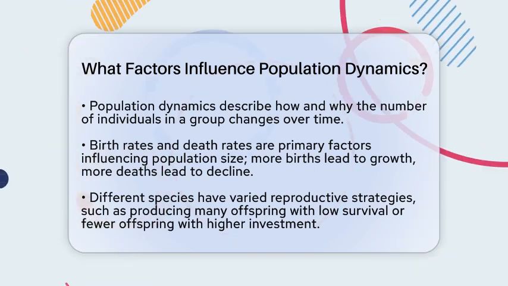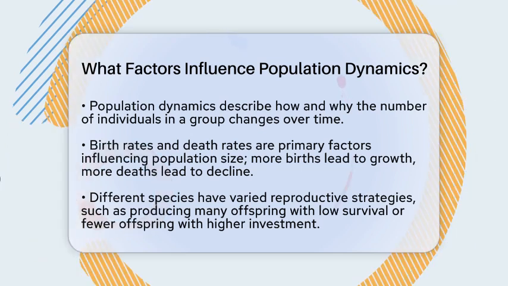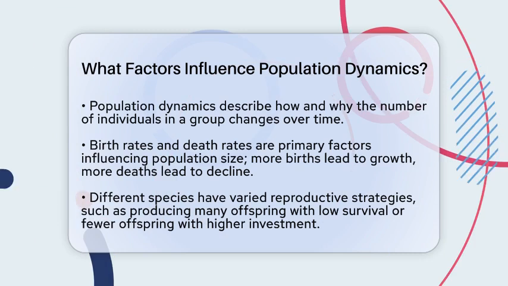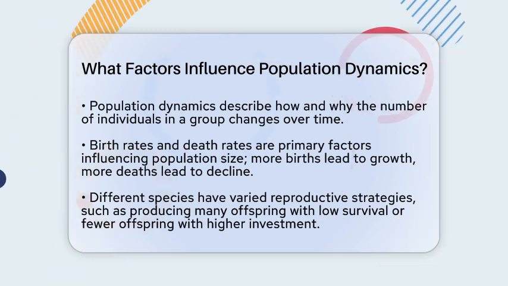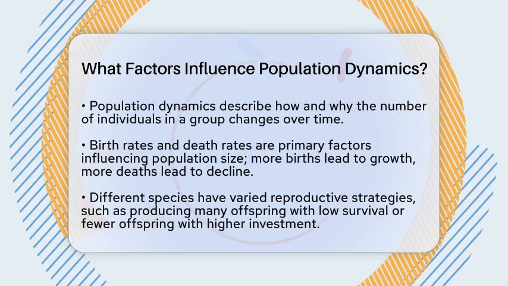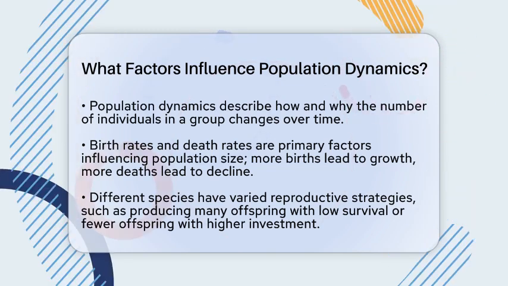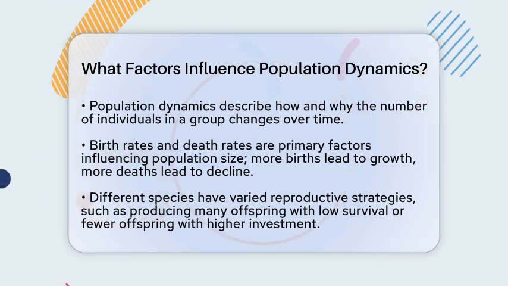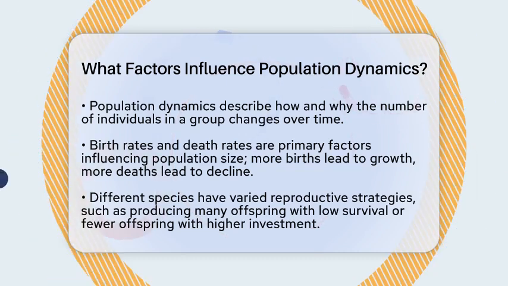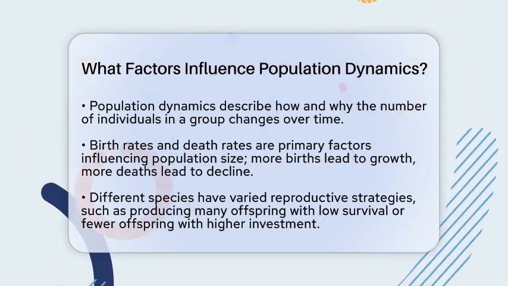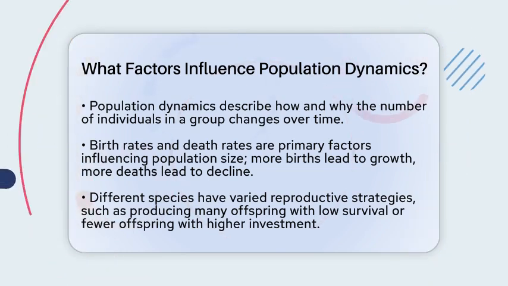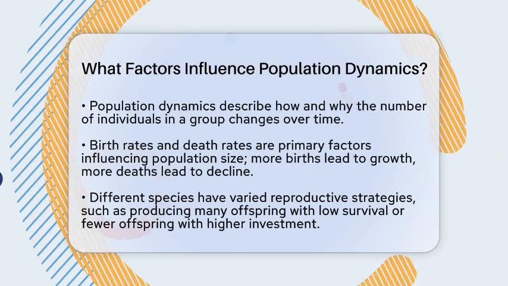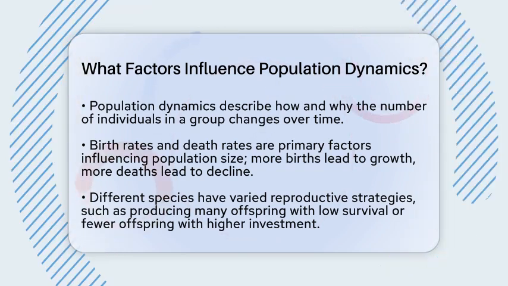Several things influence this process. First, birth rates and death rates are the main drivers. When more babies are born than people die, the population grows. If more die than are born, it shrinks. Different species have different ways of reproducing. Some produce many offspring with a low chance of survival, like fish or insects. Others have fewer babies but invest more in each, like elephants or humans. How long an individual lives also plays a role in how fast the population can grow.